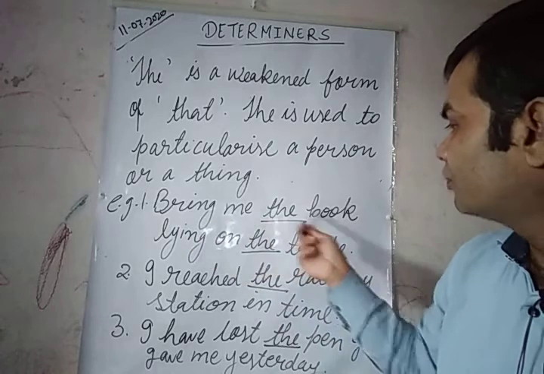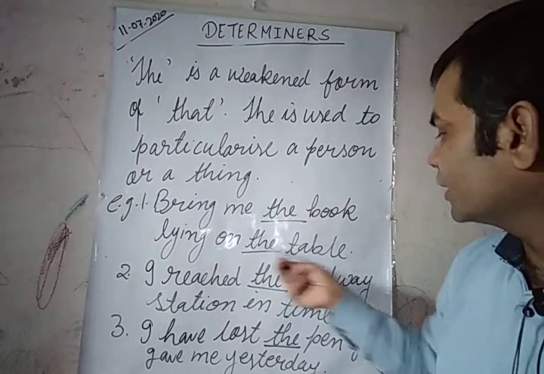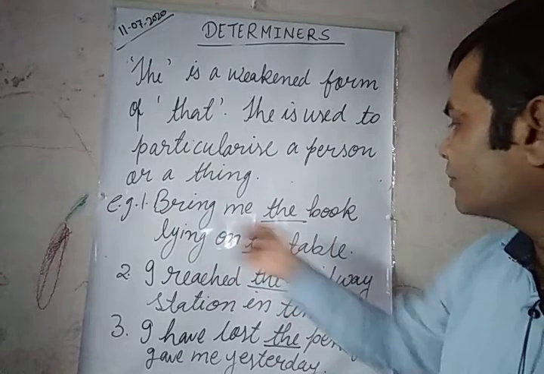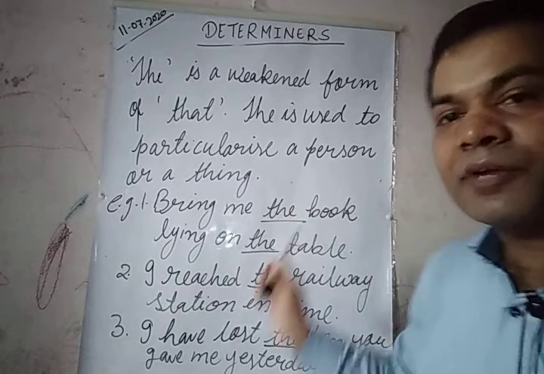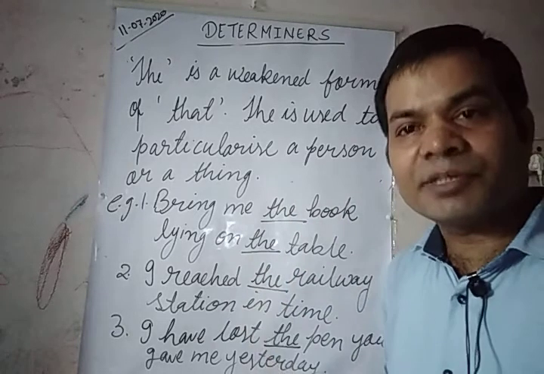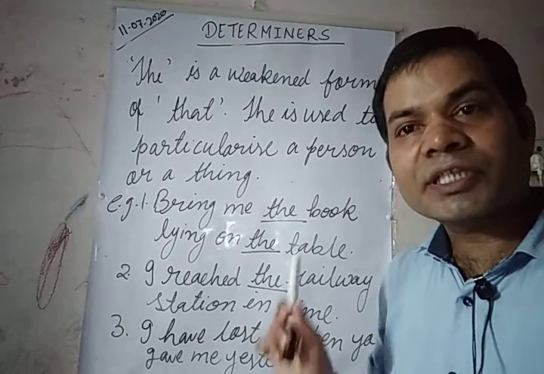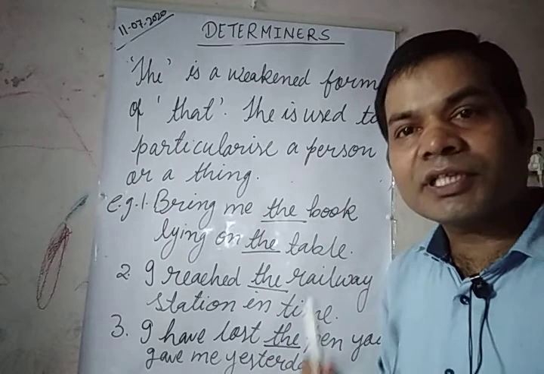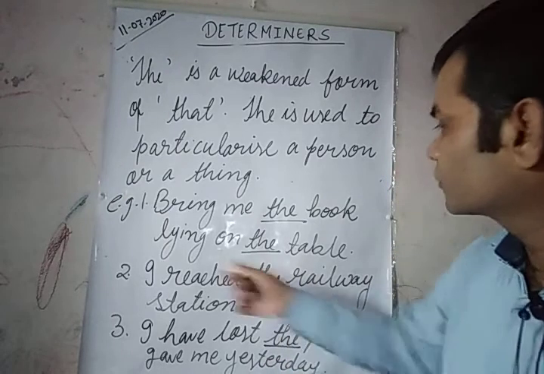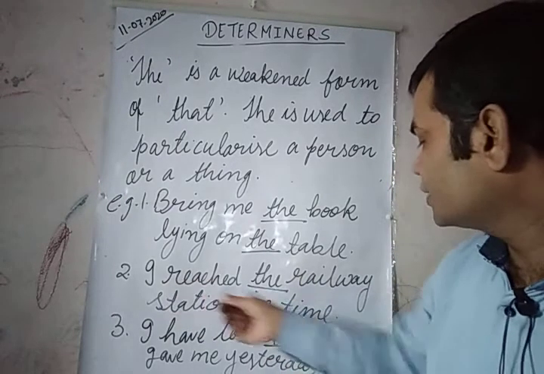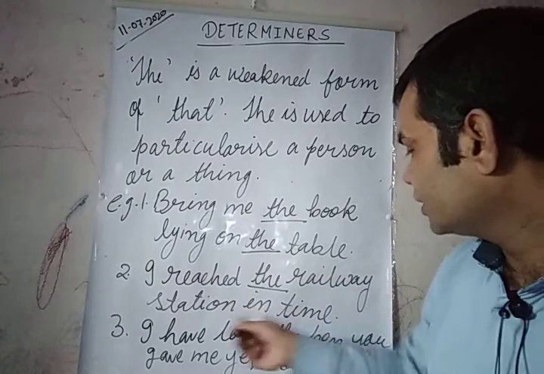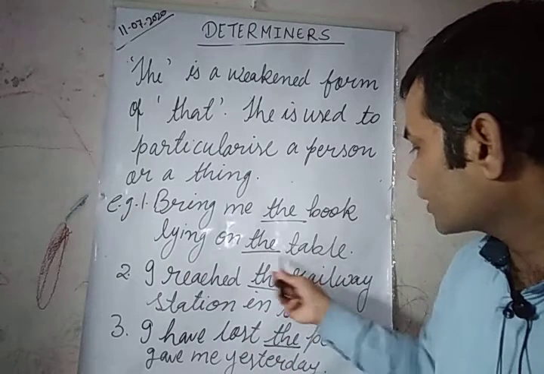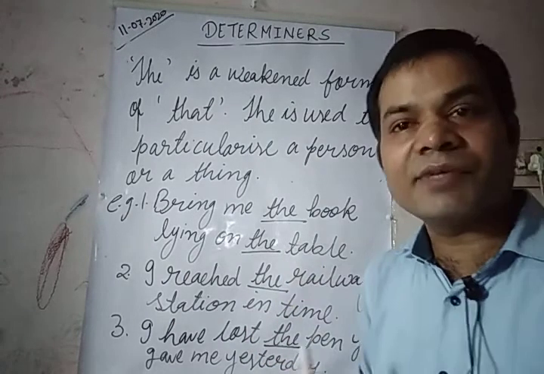Bring me the book lying on the table. It means I am talking about a particular book which is on the table. I reached the railway station in time. I am talking about a specific railway station.